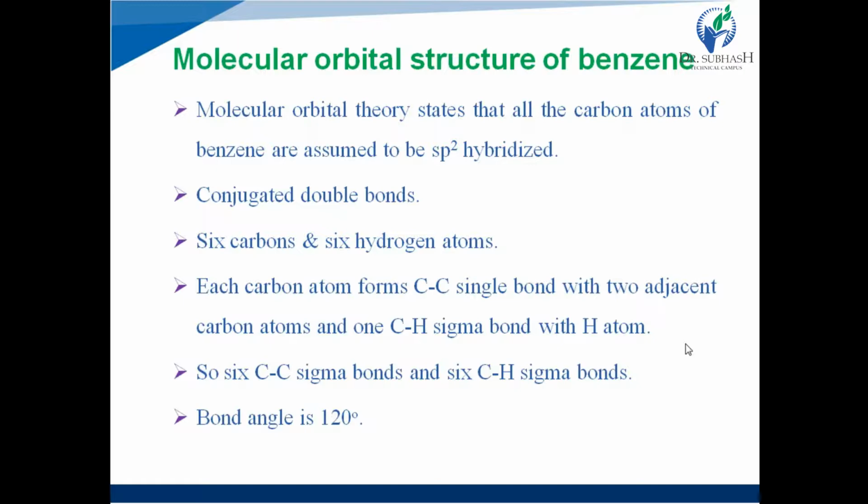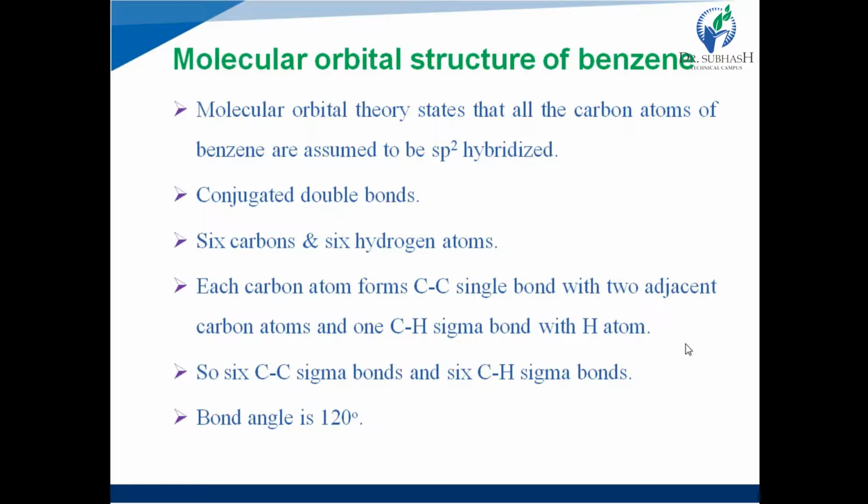Because it is a part of conjugated double bonds, and generally carbon which is part of a pi bond or double bond is sp2 hybridized. So in benzene, all carbons are considered part of conjugated double bonds, and that's why they are sp2 hybridized. It contains 6 carbon atoms and 6 hydrogen atoms, as we discussed.